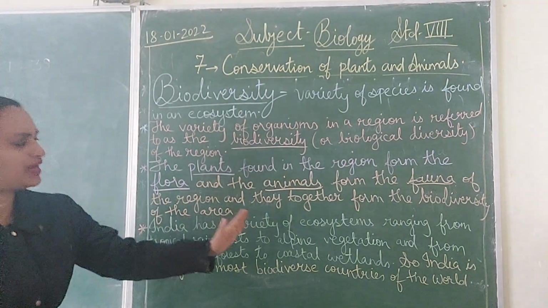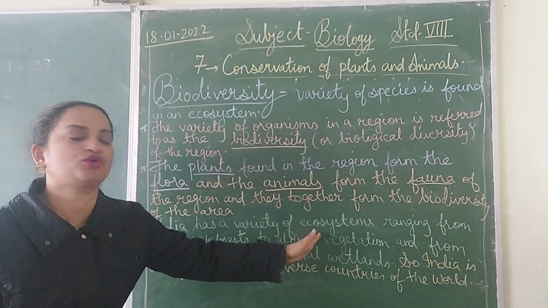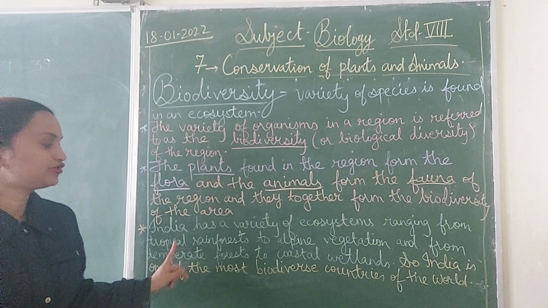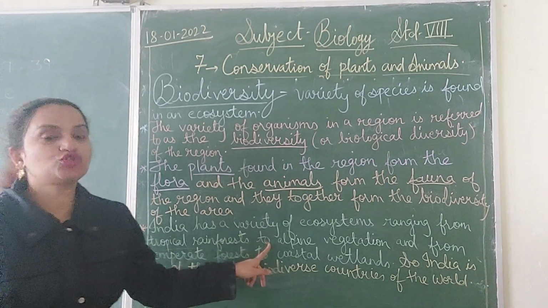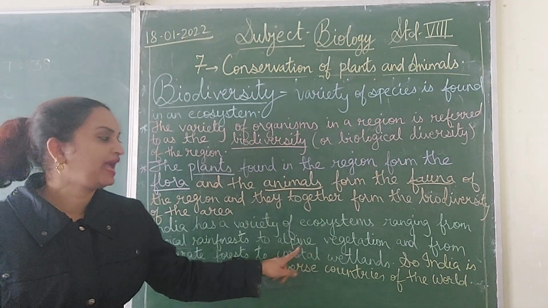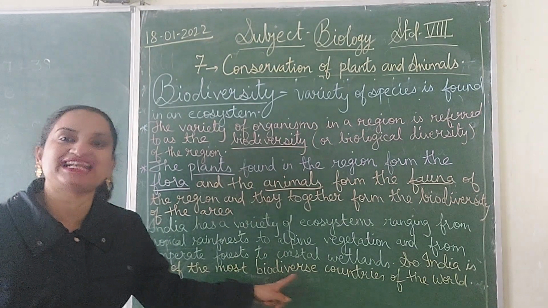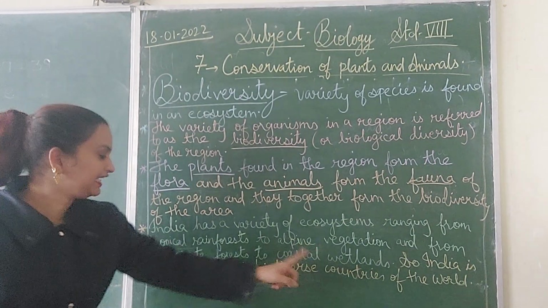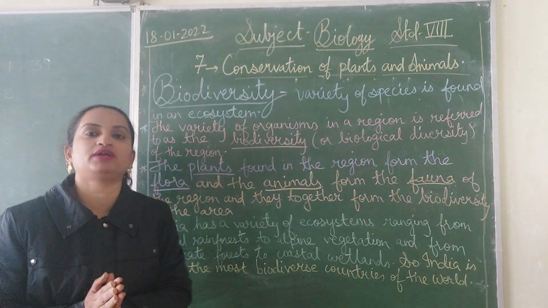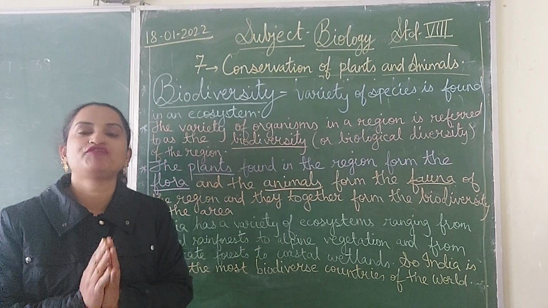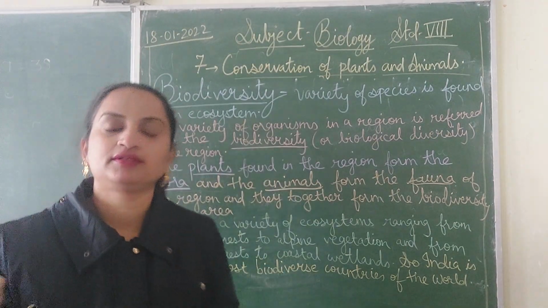So India has a variety of ecosystems. Ecosystems you know, right? So India has a number of ecosystems. It ranges from the tropical rainforest to alpine vegetation, and from the temperate forest to coastal wetlands. So India is one of the most biodiverse countries of the world. India is the best example which shows the ample of biodiversity in the whole world.